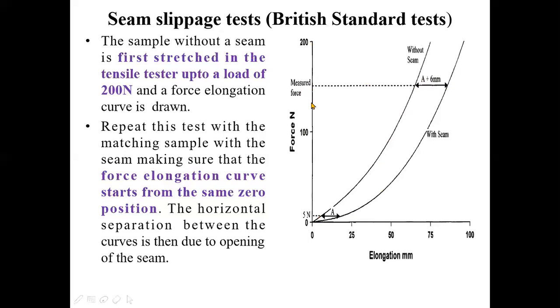That means we can interpret the result in such a manner that the amount of load required to produce an extension of 6 millimeter is 180. In most cases the extension is considered as 6 millimeter, but in some specific uses 5 millimeter elongation is also possible.